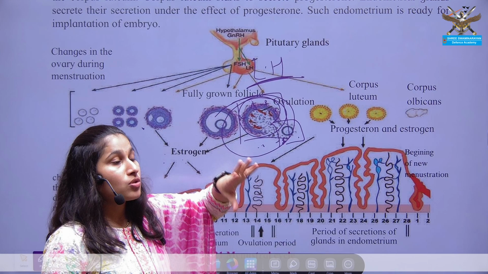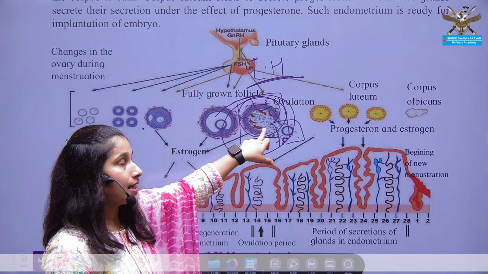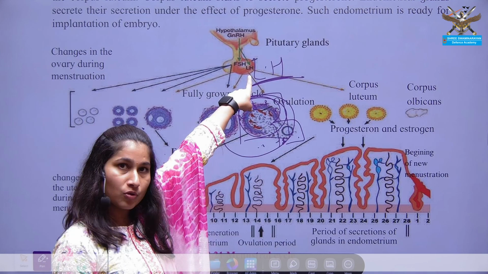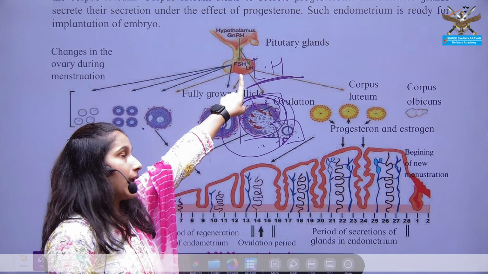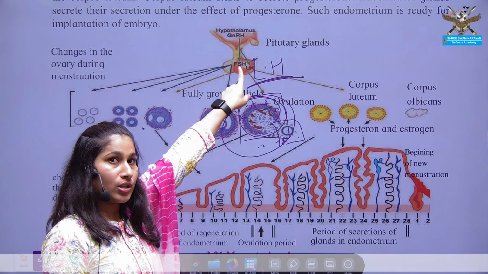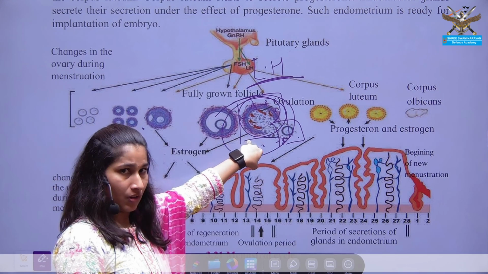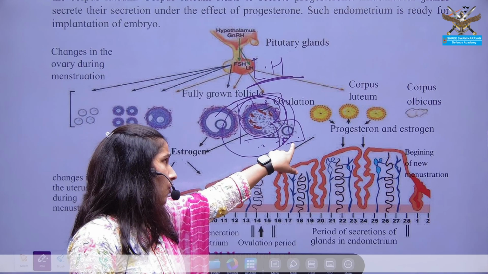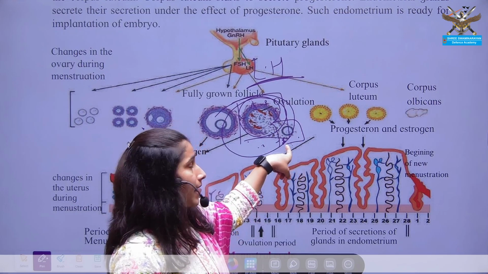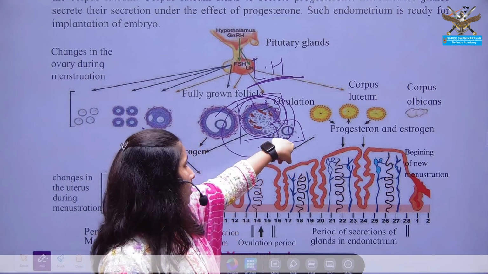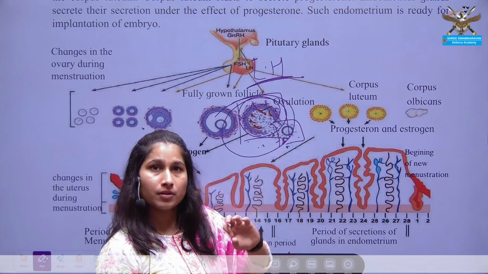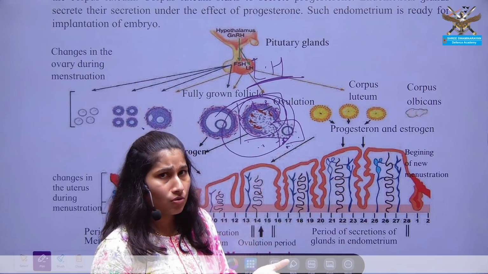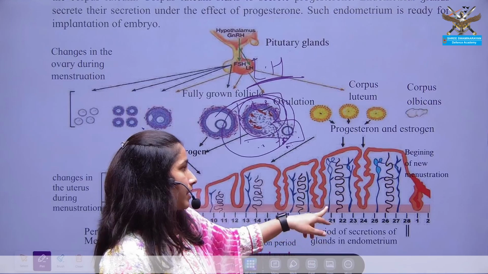The ovulation is seen under the influence of another hormone, the LH hormone, which is again released from the pituitary gland. Now LH, or luteinizing hormone, will burst the follicle and the egg is released. This release of the egg is known as the process of ovulation. Now the egg which was released will further go for fertilization. If fertilization does not occur, it will be discarded with the endometrial lining.